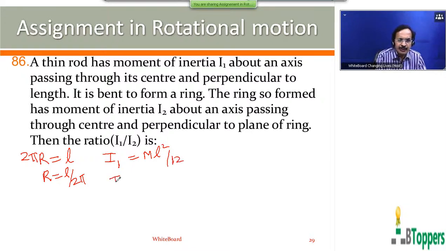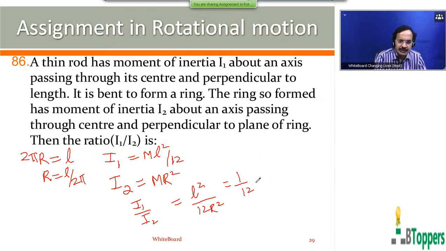The mass of the body will not be changed when its shape is changed. So mass of the ring formed can be taken to be same as the mass of the rod. Moment of inertia of the ring about the axis perpendicular to the plane of the ring and passing through the center of the ring is given by mr square. So I1 by I2 you get L square by 12 r square, or 1 by 12 into L by r whole square.